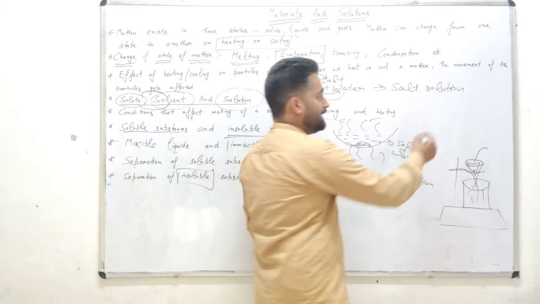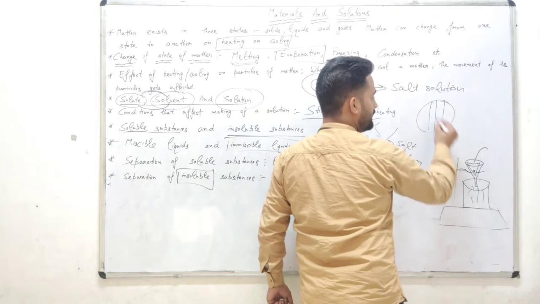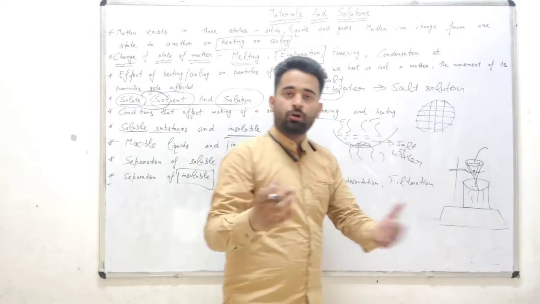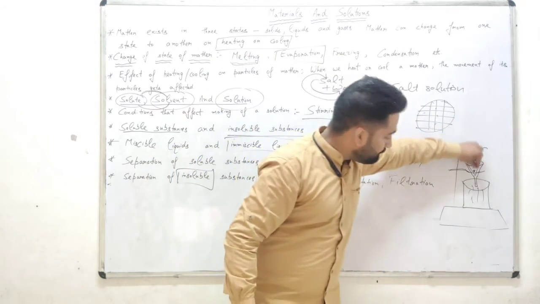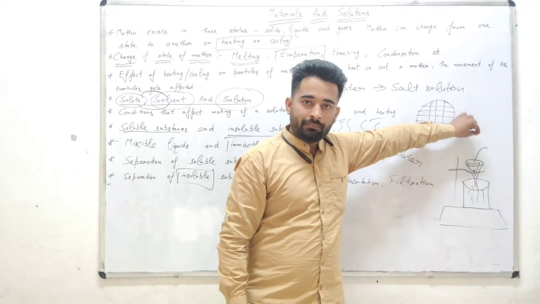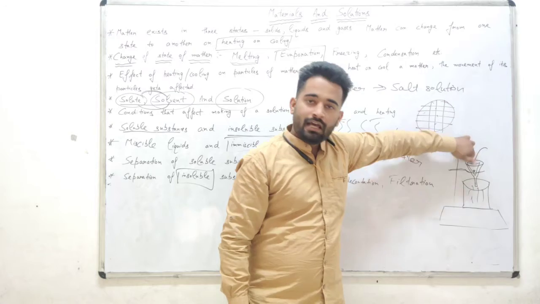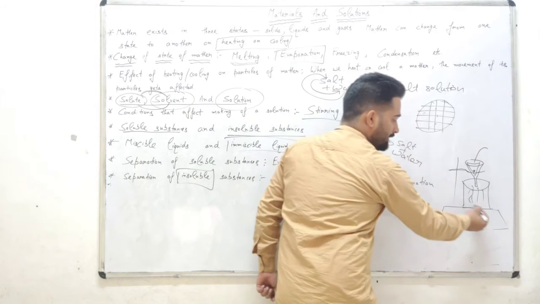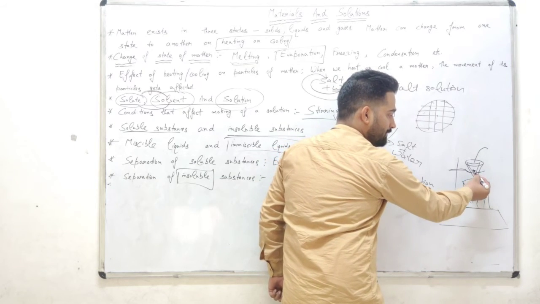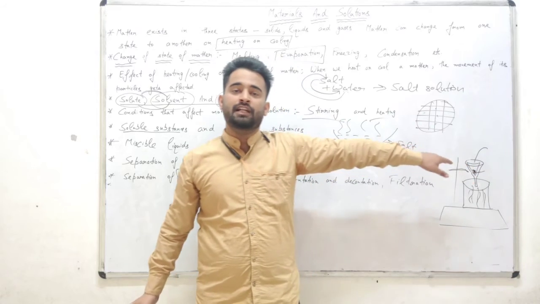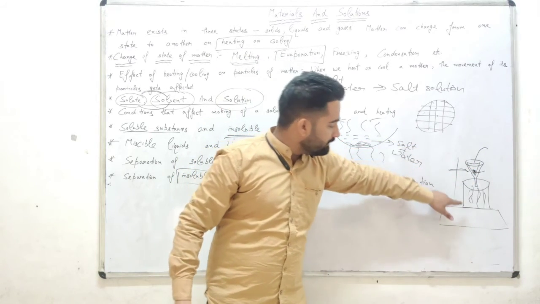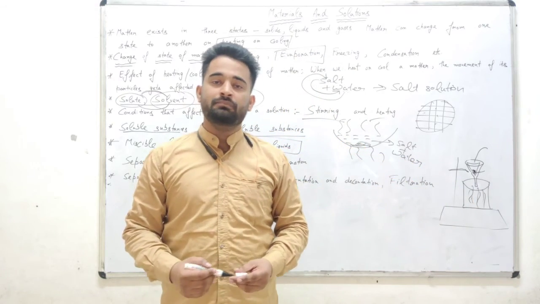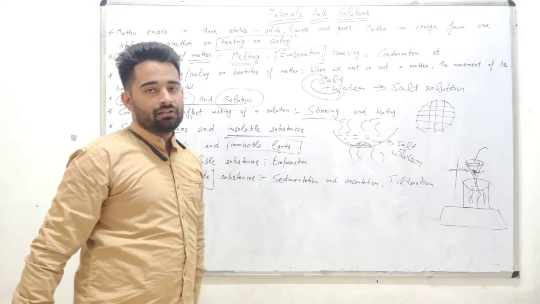In filtration, we take filter paper. What is there in the filter paper? There are very small pores inside the filter paper. We make a cone of the filter paper and put it into the funnel. As we pour the mixture of sand and water into this funnel, the water will come out and the sand will remain. The sand which remains in the filter paper is called residue, and the clear water that comes out from the funnel is called filtrate. This process is called filtration. In this way we can separate the insoluble substances.